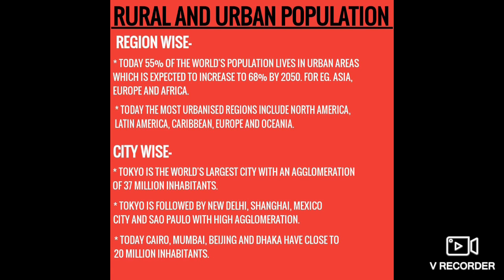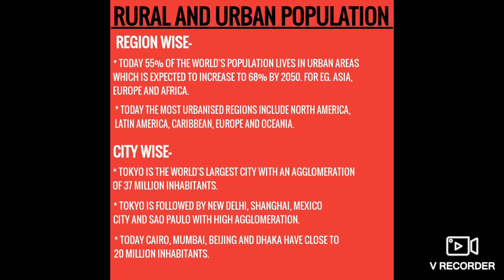Okay, so Asia, despite its relatively lower level of urbanization, not that much, a little bit lower, is home to 54% of the world's urban population, right? Followed by Europe and Africa. So what is leading? Asia, followed by Europe and Africa with 13% each. Today the most urbanized regions included North America, Latin America with the Caribbean, and Europe, and of course Oceania. Now this I was talking according to the region wise.